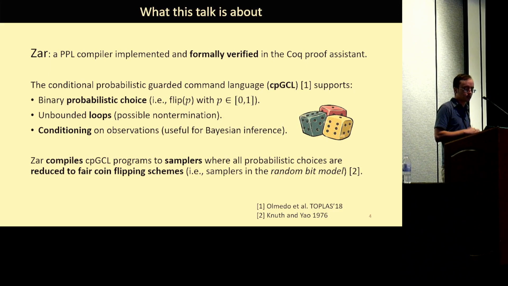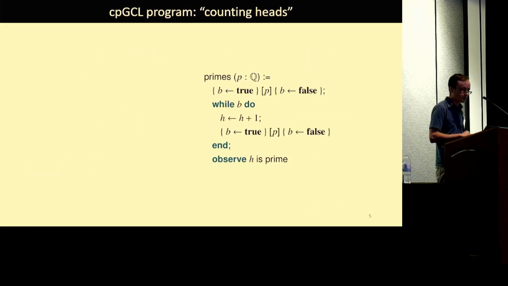Or in other words, to samplers in the random bit model, where the random bit model is kind of the simplest execution model for samplers, where the sampler is provided a stream of uniformly distributed random bits that it can consume to produce its output. Okay. Here's an example cpGCL program.